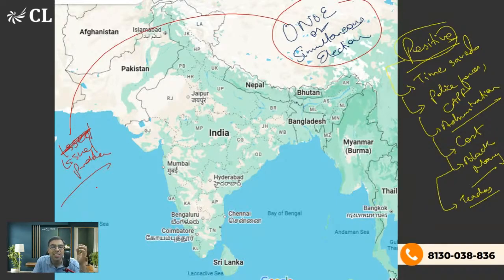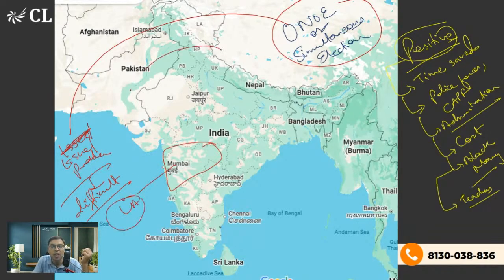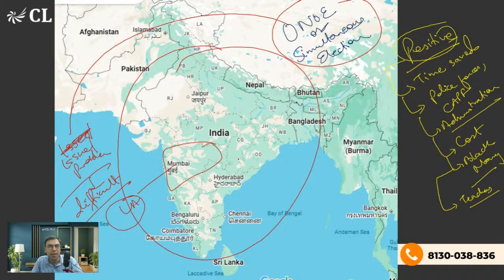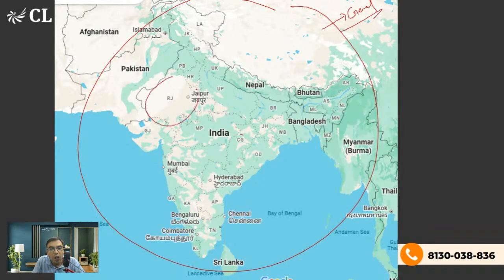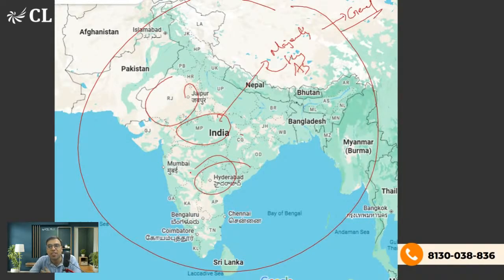The problem with this is, first of all, it is difficult to conduct all the elections together. For example, let's say you are in Maharashtra. The Maharashtra Legislative Assembly election and the all India level election may not happen together. Let's say the general election happens and then elections happen in all the states. Let's say in one state there is no majority, a hung assembly happens, and in some other state also this is the problem. Then how can you ensure this? What is the problem? What is the solution?